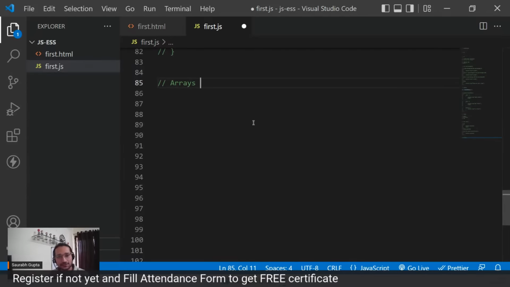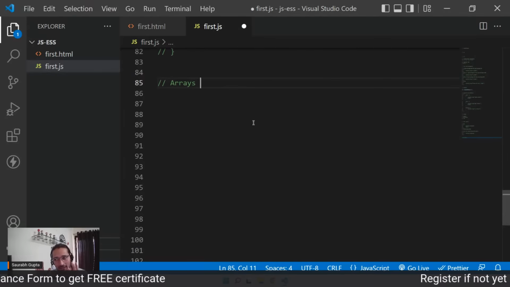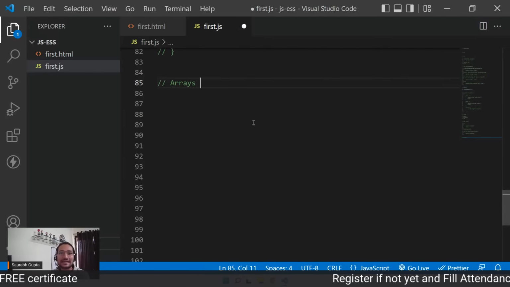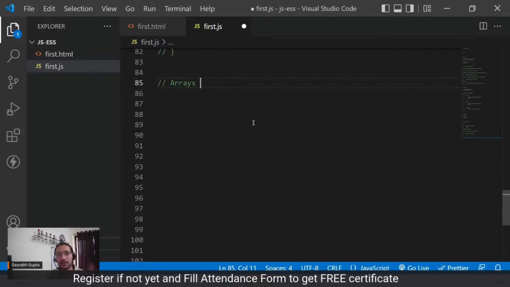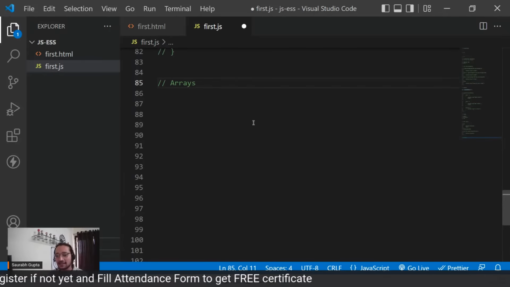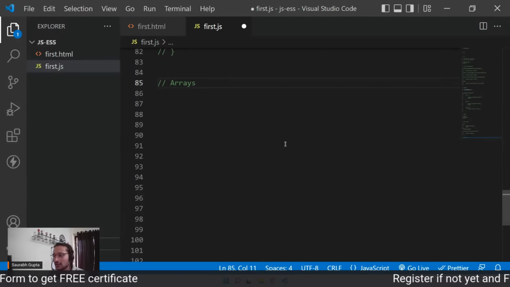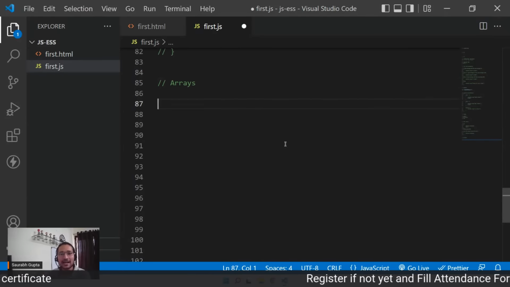Arrays were very tough for me as well. But once I understood it properly, I got to know how easy it is. So don't worry about it. If you have ever read arrays and found it tough, don't worry. Today we are going to make it easier, because it is one of the easiest things to learn in programming. So let's go. First of all, a real definition.